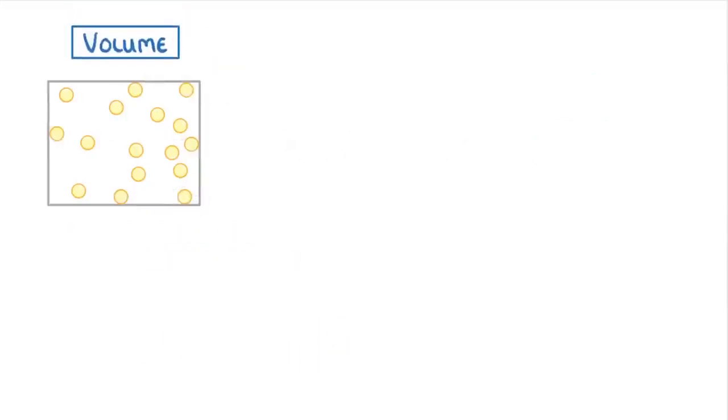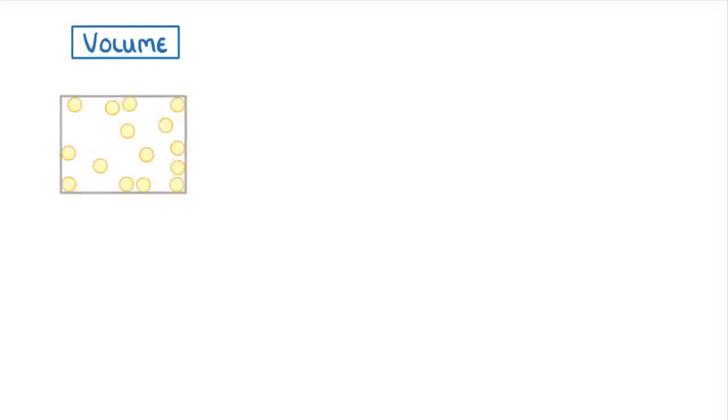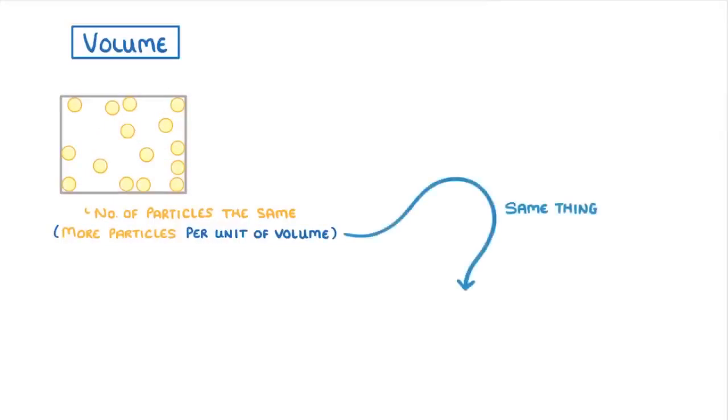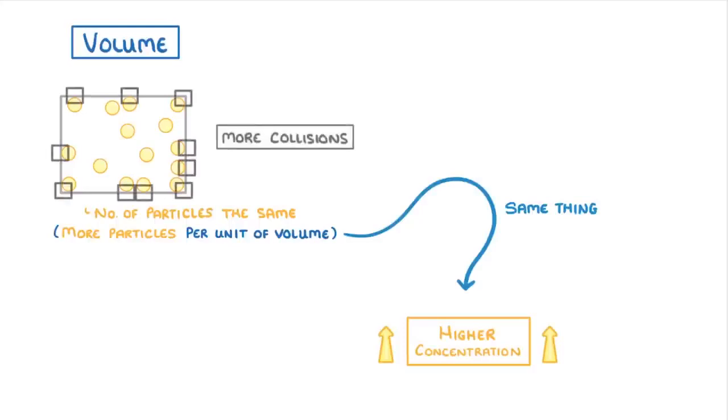Finally, we have volume. If we made our container smaller, but kept the number of particles the same, then there would effectively be more particles per unit of volume, which is actually the same thing as saying there's a higher concentration of particles. As the particles no longer have as far to travel between each collision, there's now going to be more collisions, meaning a higher pressure. So as volume decreases, pressure increases.